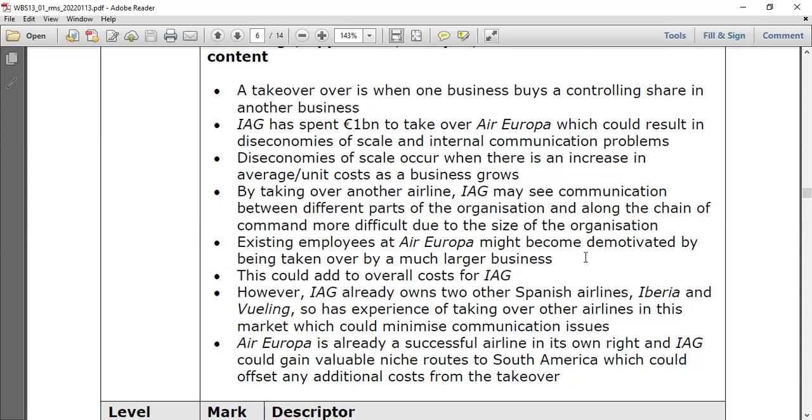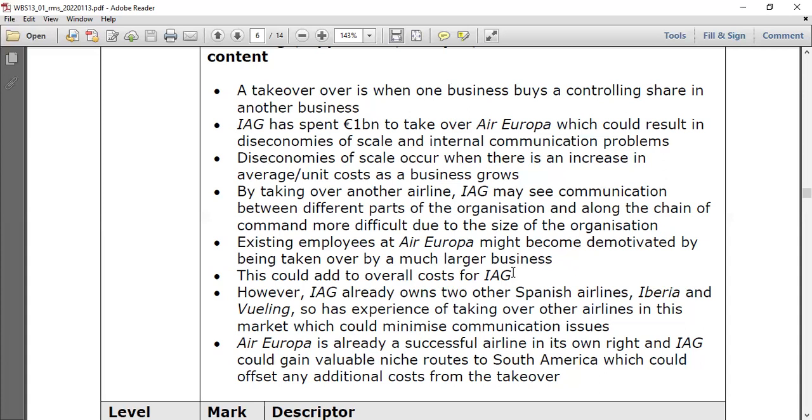Yes, employee demotivation. We talked about being reluctant to change: some employees would not be comfortable with the new setup, the new acquisition. Therefore they might be demotivated because of being taken over by a much larger business, and this could add to overall cost for IAG. So they have justified how these problems come from the takeover: firstly, communication problems, and on the other hand, employee motivation can go down.